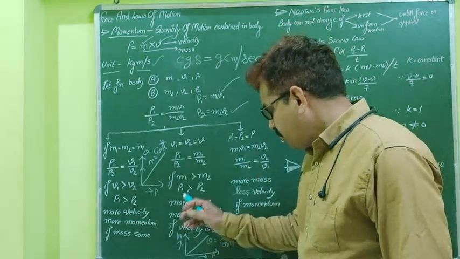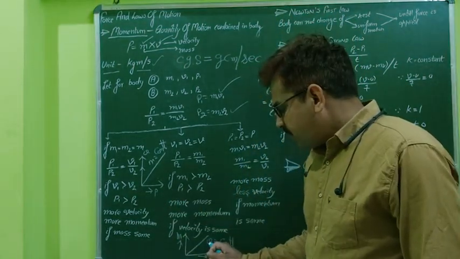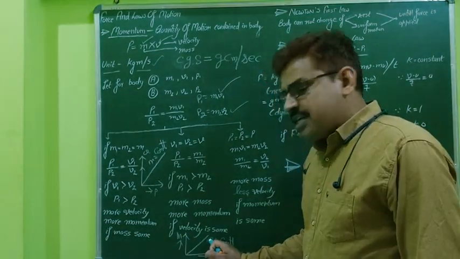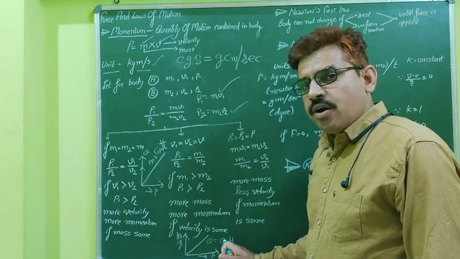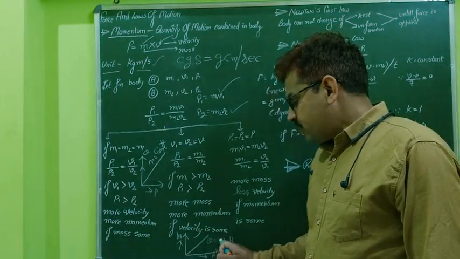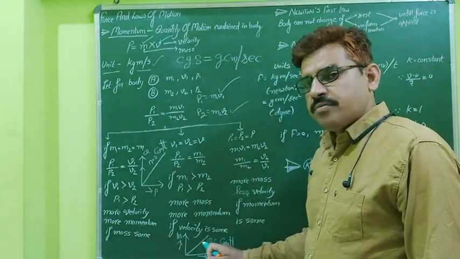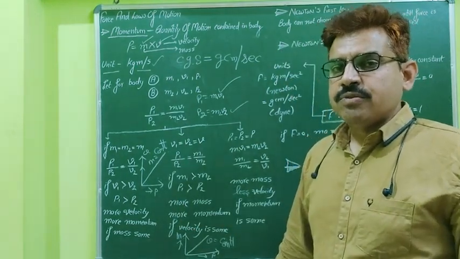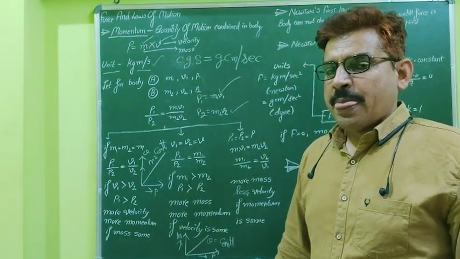So again we plot a graph between momentum and mass, provided v remains constant. If v is constant, both are proportional to each other, so the graph is again similar to the graph of the first case.